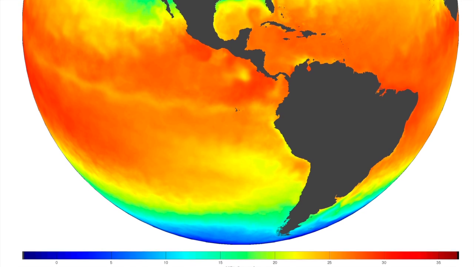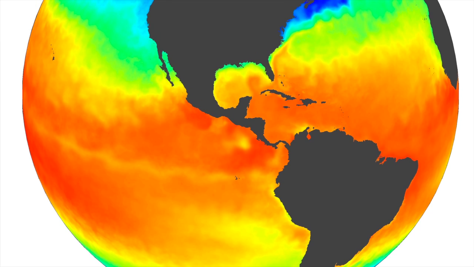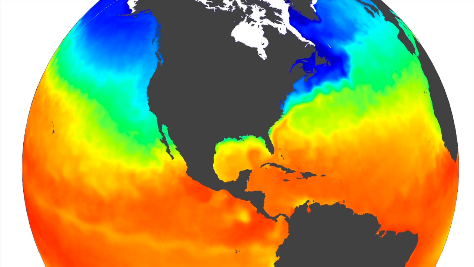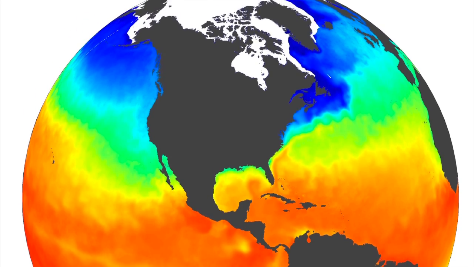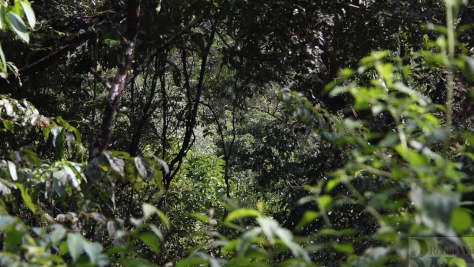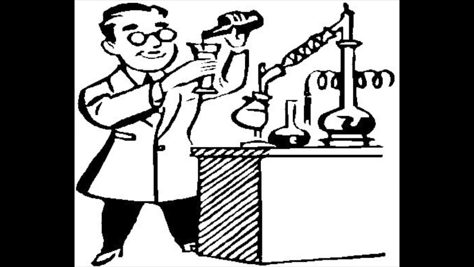For every 10-degree rise in temperature, the rates of biochemical reactions more than double. So, not only does climate directly affect the rate of weathering and leaching, but climate also indirectly influences soil formation through the vegetation cover and biological activities that modify rates of chemical reactions in the soil.